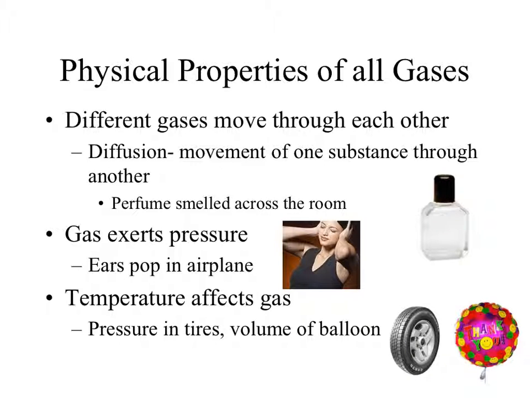A few other physical properties of gases: gases can move past and through each other. The movement of gas and mixing up naturally in the air is called diffusion. An example of that would be if someone in the corner of the room sprayed some perfume. Slowly across the room, you could start smelling that perfume. Why? Because the gas of the perfume, the little particles, diffuse and actually spread out through the entire classroom. Eventually it'll diffuse and spread out so much that our nose can no longer sense it. But for a while, you could smell that nice vanilla perfume scent across the room.